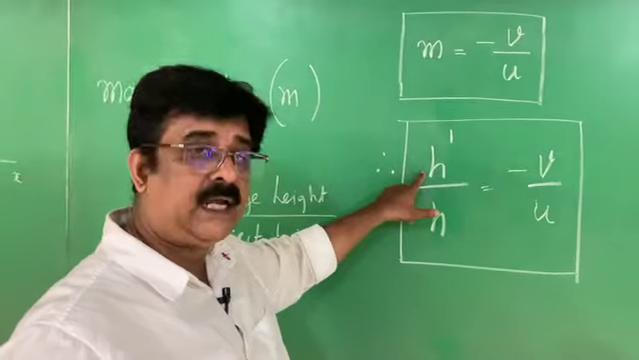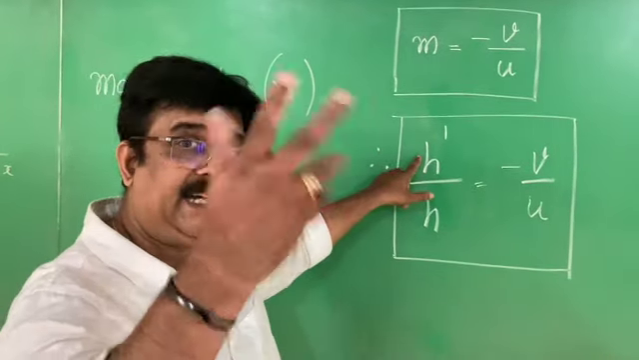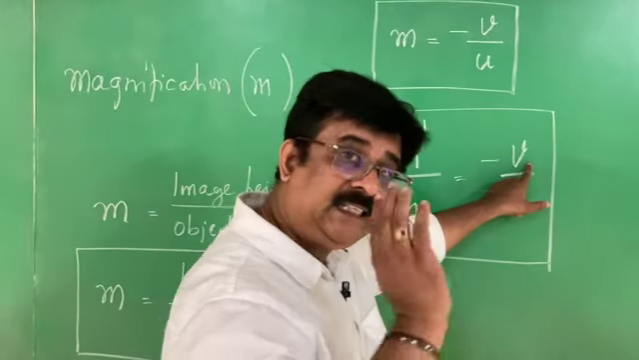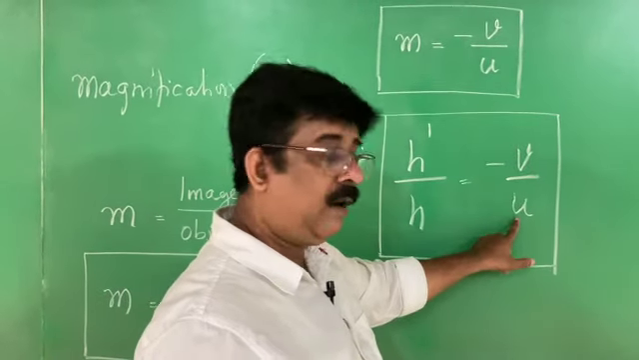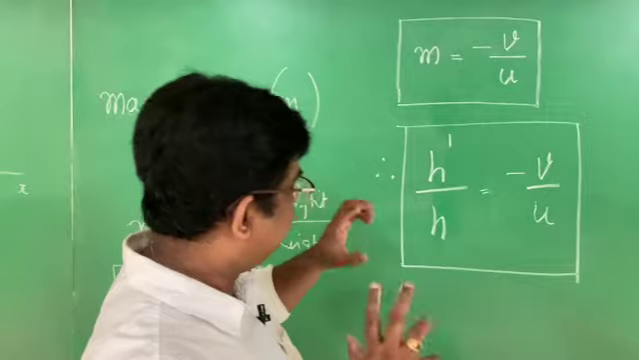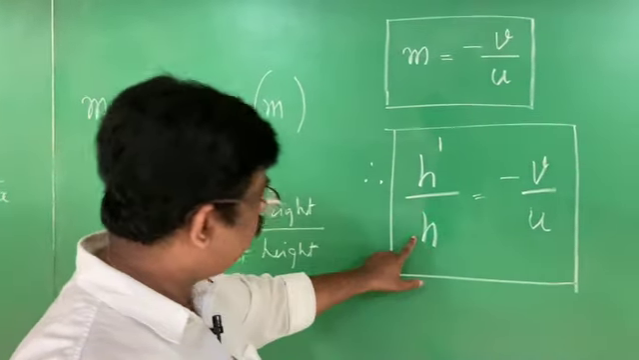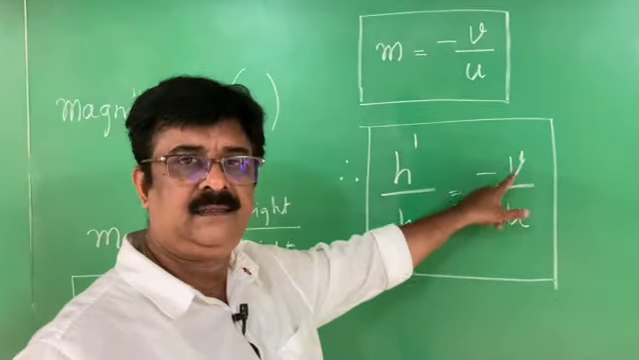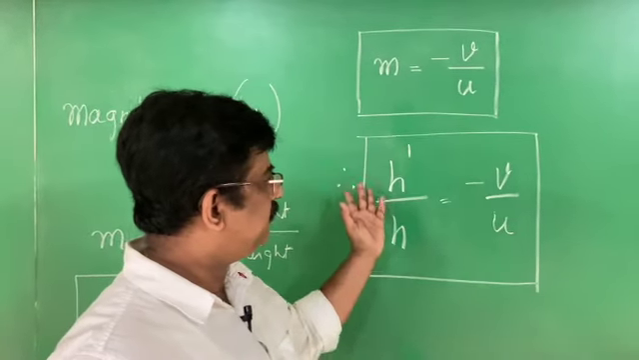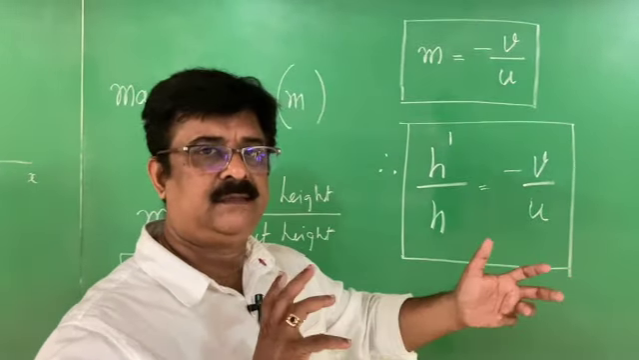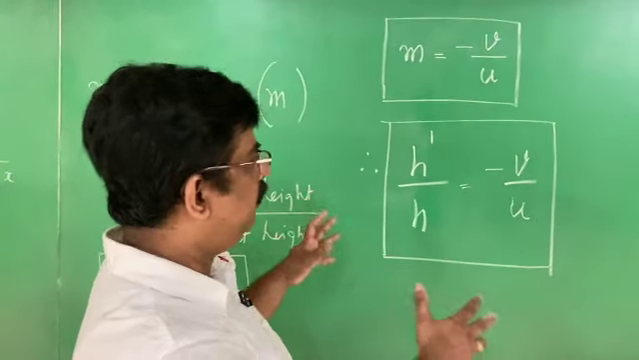Here what is H dash? Image height. H, object height. V, image distance. U, object distance. Right? And again see, skill is how nice it is. This is y axis. This is x axis. There is a relationship between x axis and y axis. Therefore it is called coordinate system. We are going to solve problems in the next class.